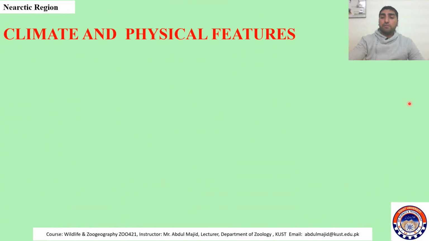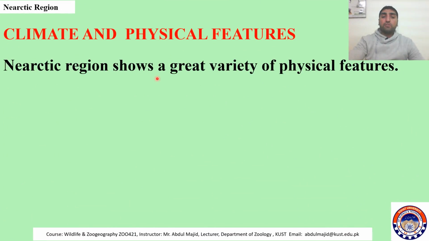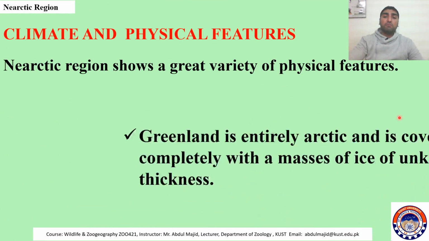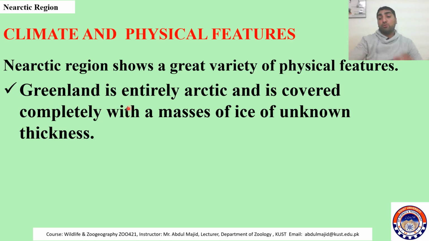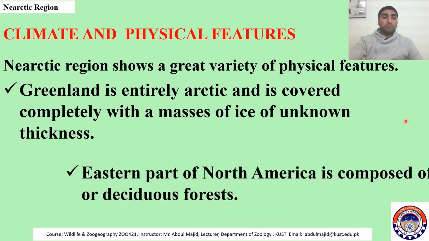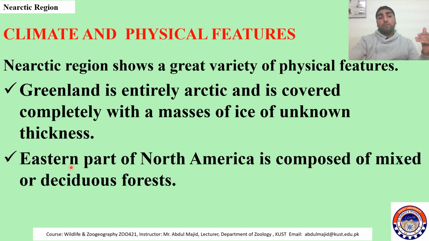Climate and physical features. The Nearctic region shows a great variety of physical features. Greenland, as I told you and showed you on the map, is entirely Arctic and is covered completely with a mass of ice, and the thickness of that mass is unknown. The eastern part of North America is composed of mixed or deciduous wood.